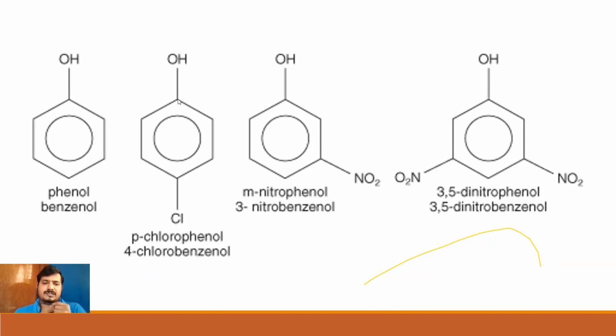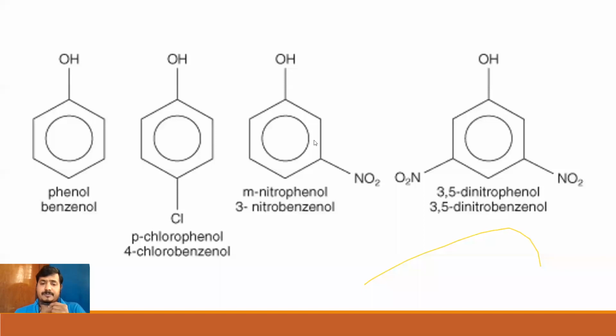This carbon which is having the OH is given the number 1, 2, 3, and 4. So 4-chlorobenzenol. Then coming to this one. Now this group is a nitro group. NO2 is a nitro group. And where is it positioned? It is positioned at the meta position with respect to the functional group here.